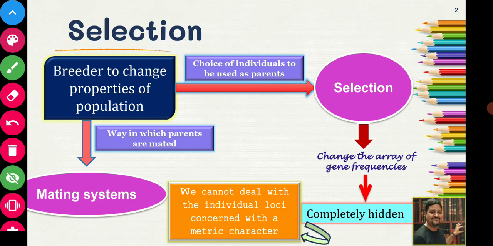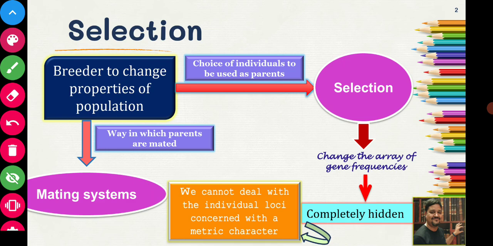So what is selection intended to do? Selection gives a breeder, that means an intervener, a person who is intervening in animal management, or you may say the human. Selection is mainly of two types, natural and artificial, which we will study in the latter part of the lecture. In artificial selection, that is selection performed by humans, that human is called the breeder. The breeder wants to change the properties of the population.